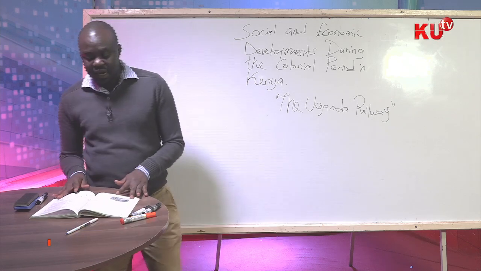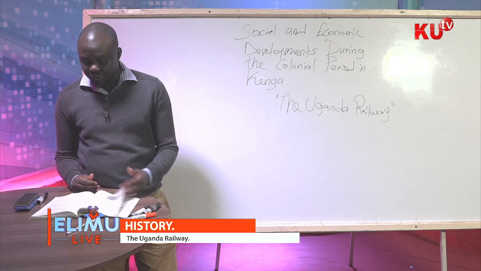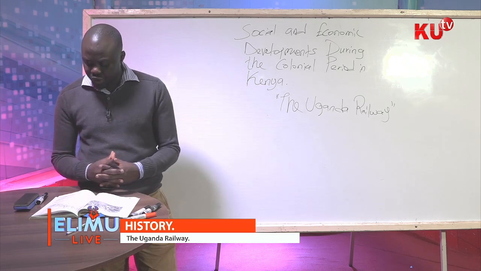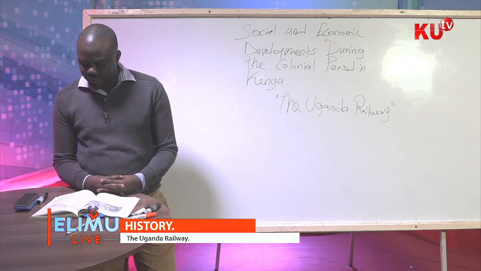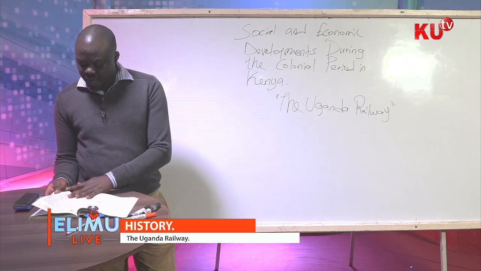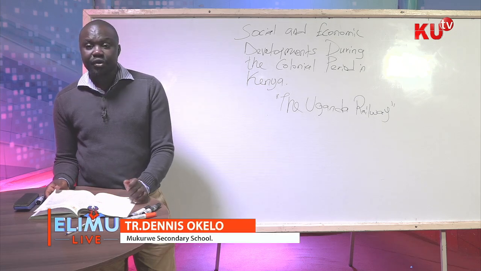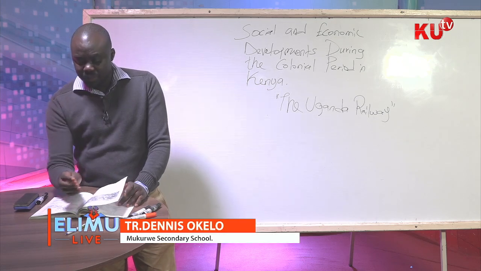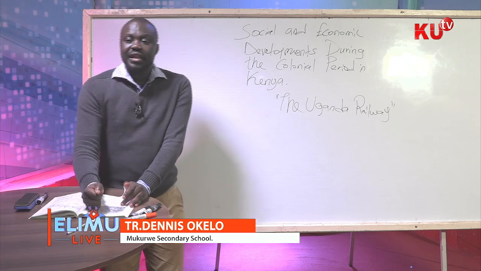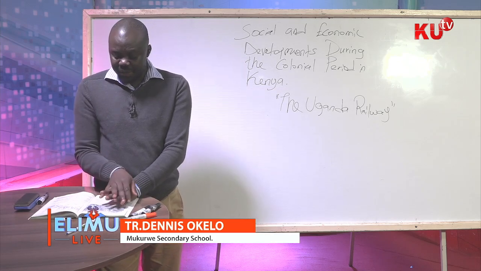So, class, I want you to remember the effects of the construction of the Uganda Railway. I want you to remember the problems that the colonialists or the British encountered during the construction of the railway. I want you to remember majorly the reasons why this railway was built. Why? Because all of this comprises a very good part of paper 1, especially section B of KCSE papers.